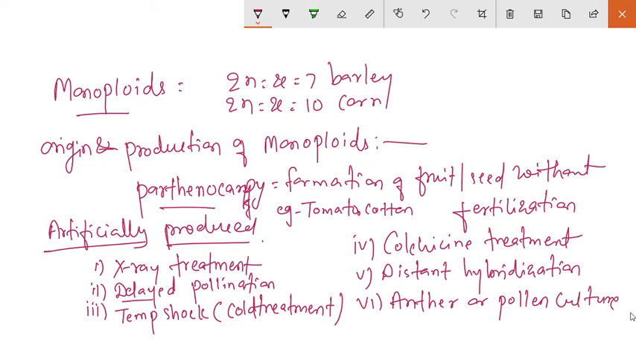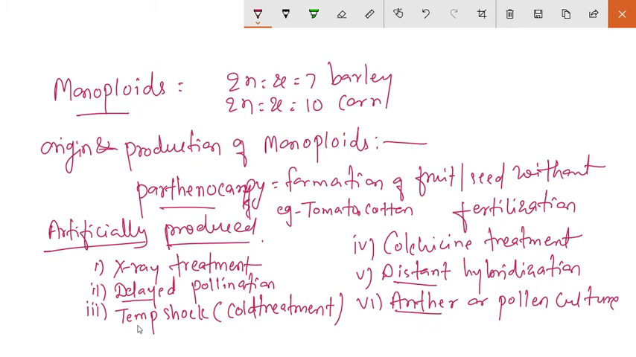So there are the different causes of the artificial production of the monoploids. So first, that is the X-ray treatment. Second, that is the delayed pollination. Third, the temperature shock. Fourth one, colchicine treatment. The fifth one, distant hybridization, and sixth, that is the anther and pollen culture. So we will discuss the distant hybridization and anther culture.